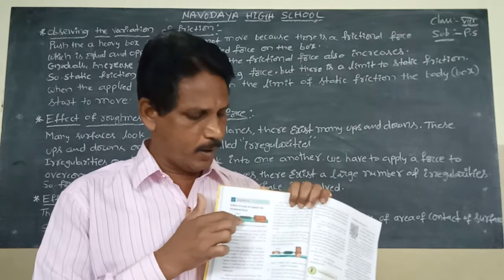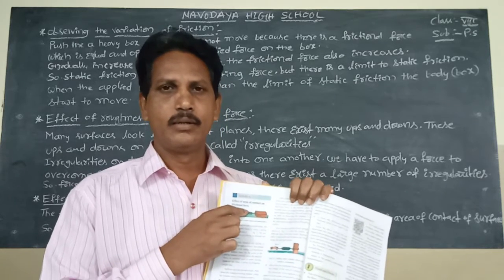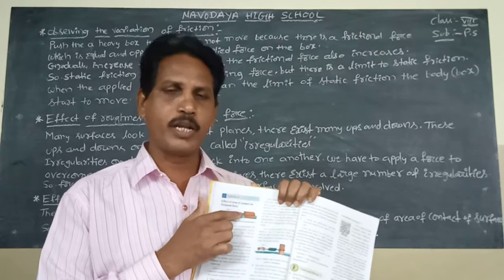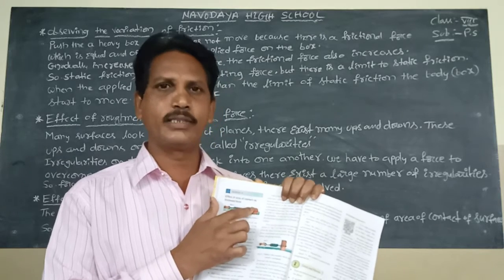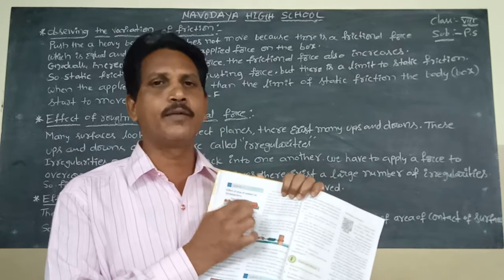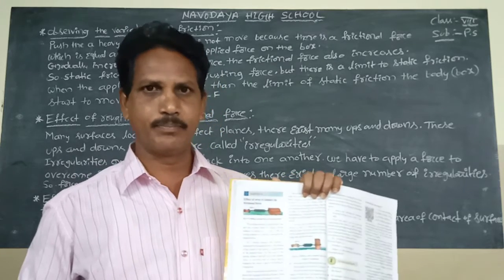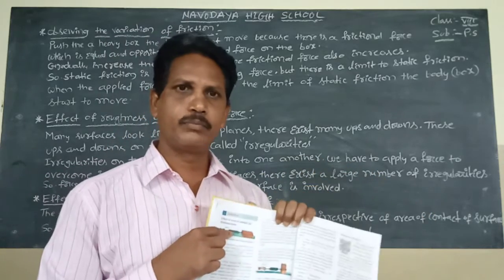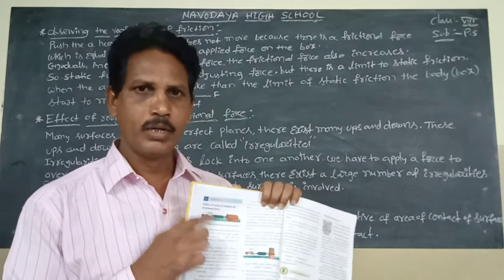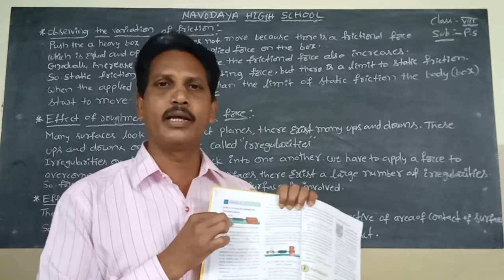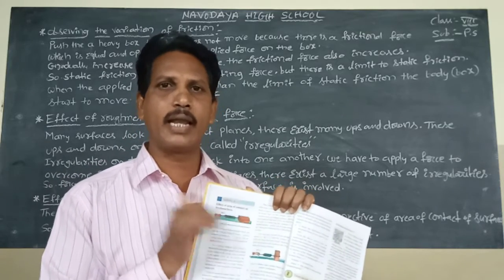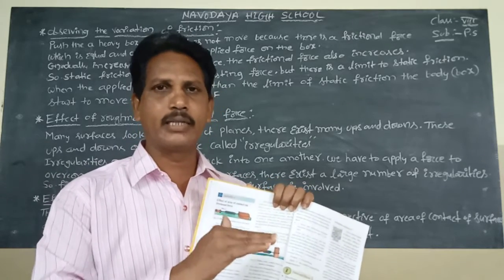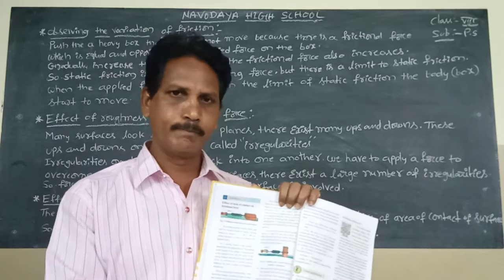We apply some force with the help of a spring balance on a wooden box. This wooden box lies on the floor in a horizontal direction. See page number 24, first diagram. We apply some force with the help of a spring balance on the wooden box, which lies in a horizontal direction on the surface or floor.